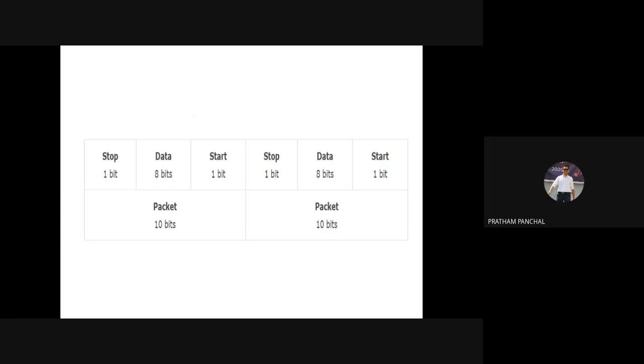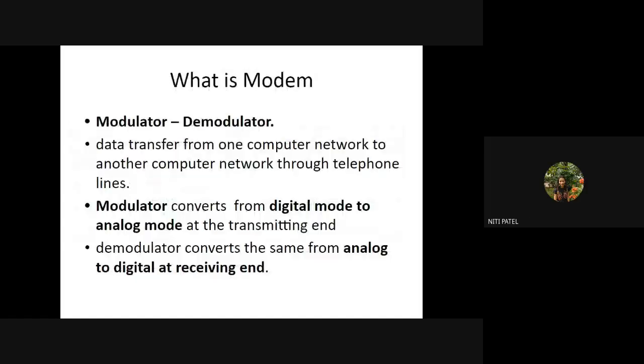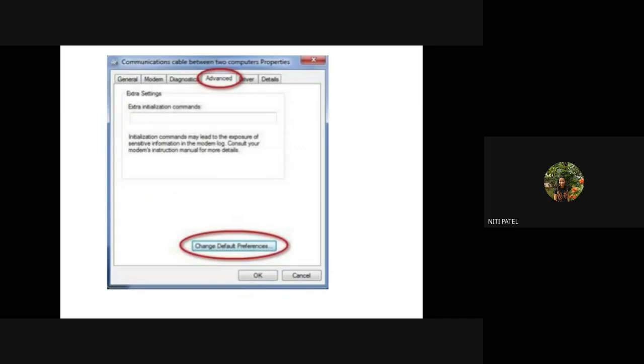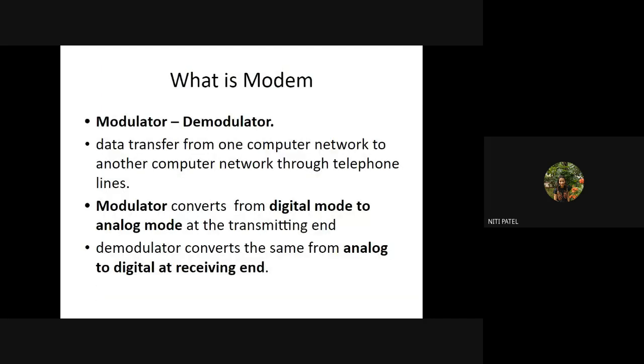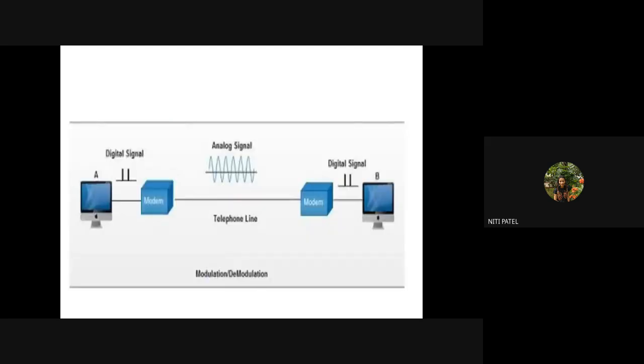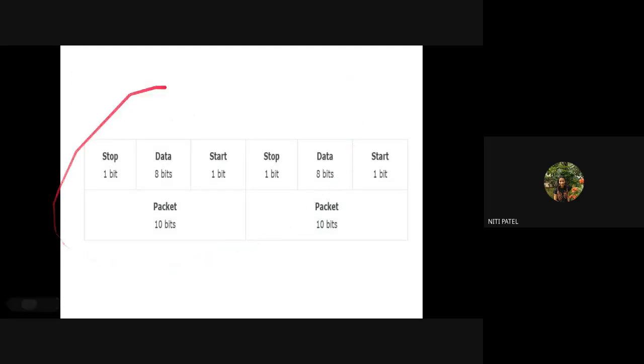Yes, ma'am. Now, when I say that the frames are prepared, packets are prepared for transmitting the data, why are we preparing these frames? Because it is operating at a data link layer. So when it is operating at data link layer, it will have a packet which will be looking like this, where I have a start bit, stop bit, and a data.